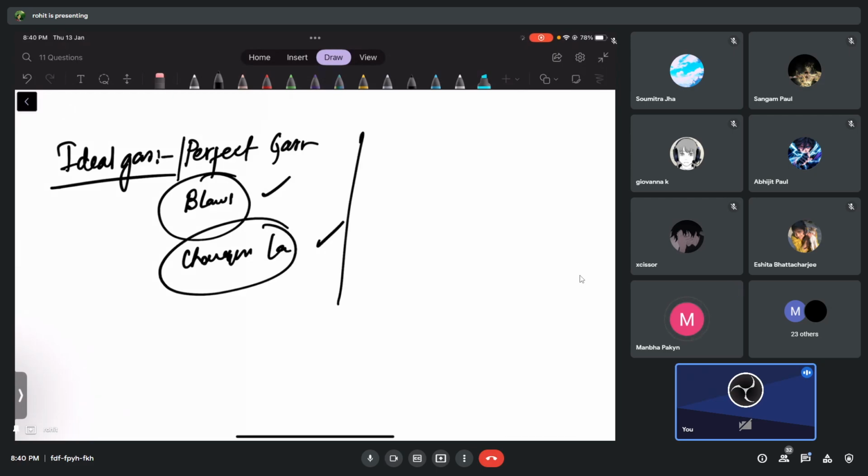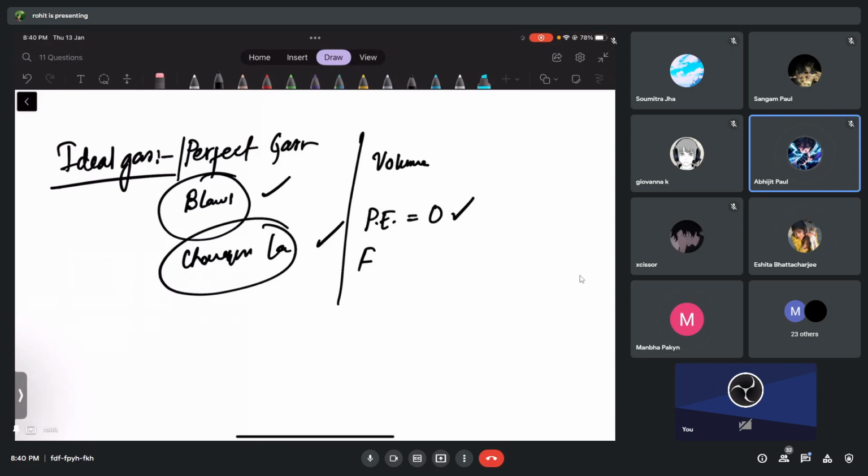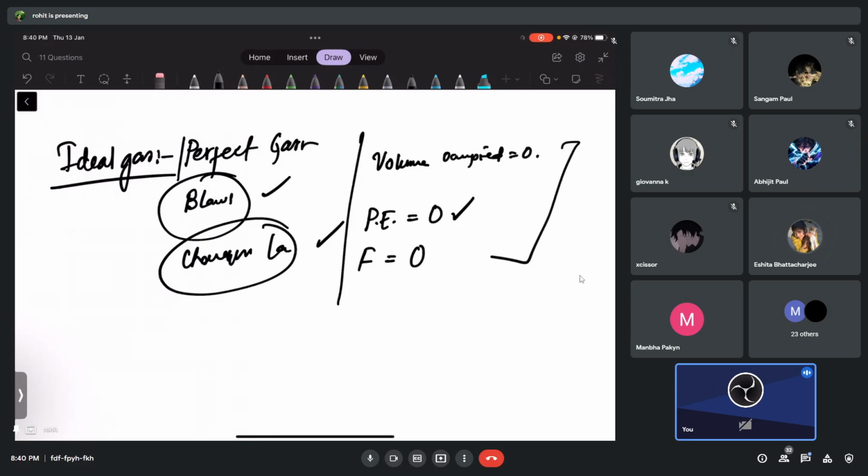The potential energy between the gas molecules is how much? Zero. The force of attraction between them is almost how much? Zero. The volume occupied by these gases is how much? Negligible, almost zero. Yes. So these are the properties of an ideal gas or a perfect gas.